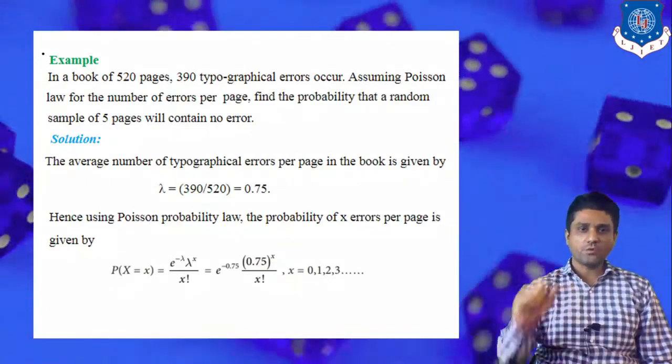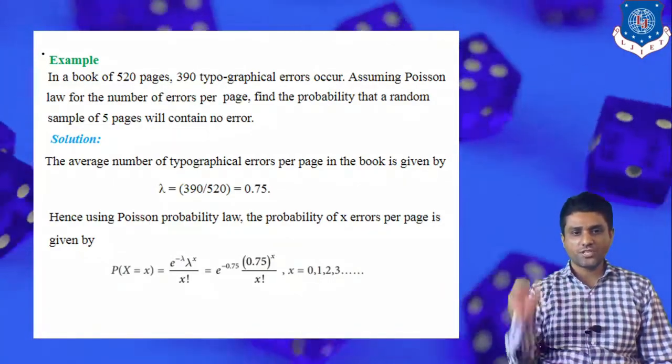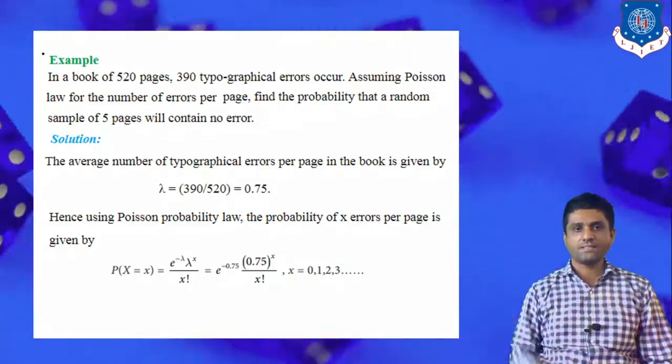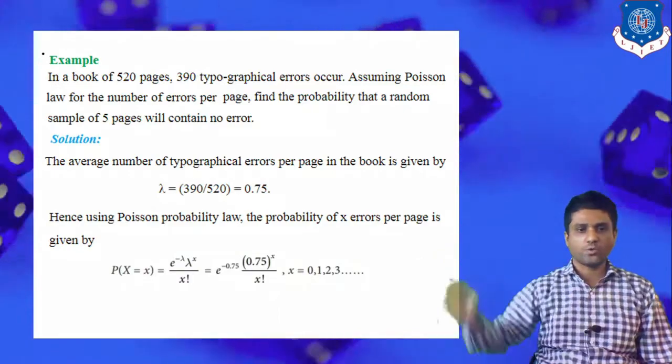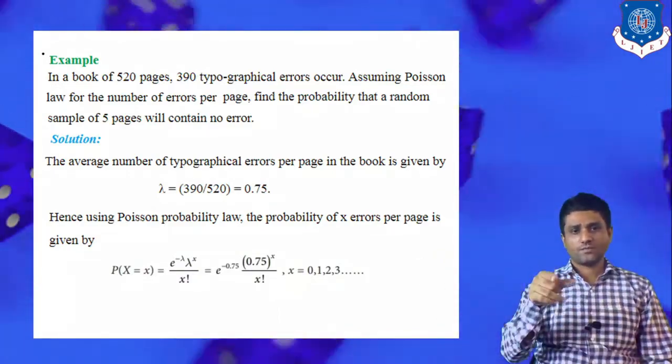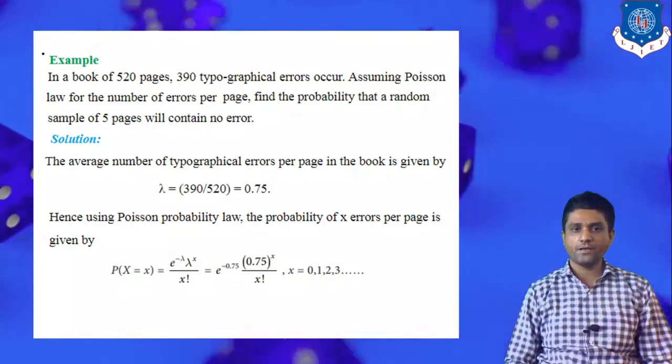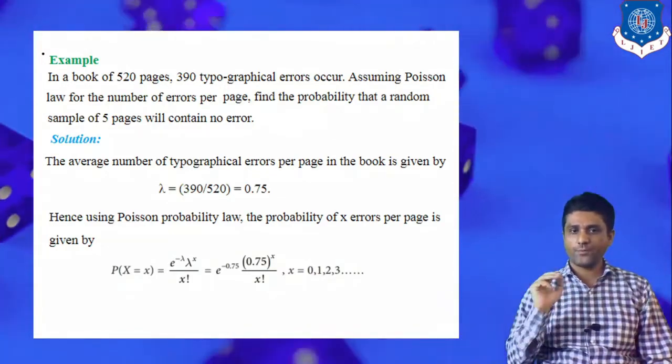Lambda is 0.75, so plug in lambda as 0.75, where x runs from 0, 1, 2, 3 and so on. Remember this formulation: e raised to minus 0.75, 0.75 raised to x, upon x factorial.